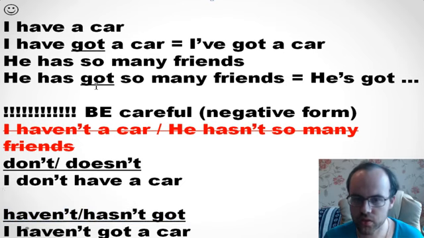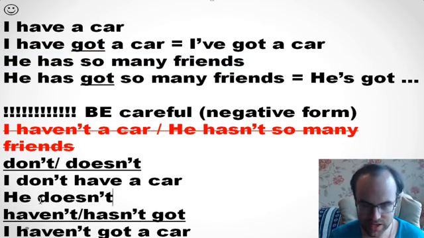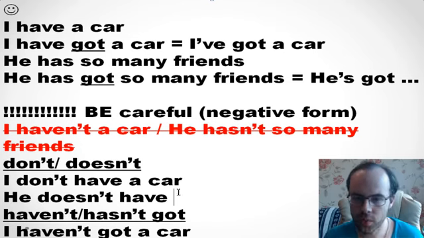And so if we look at this example, he has so many friends, so use it with doesn't. So he doesn't have. So we don't have s in negative forms or in questions, only in a statement. If it's he, she, it, we have s only here, but not in negative sentences, and not in questions.